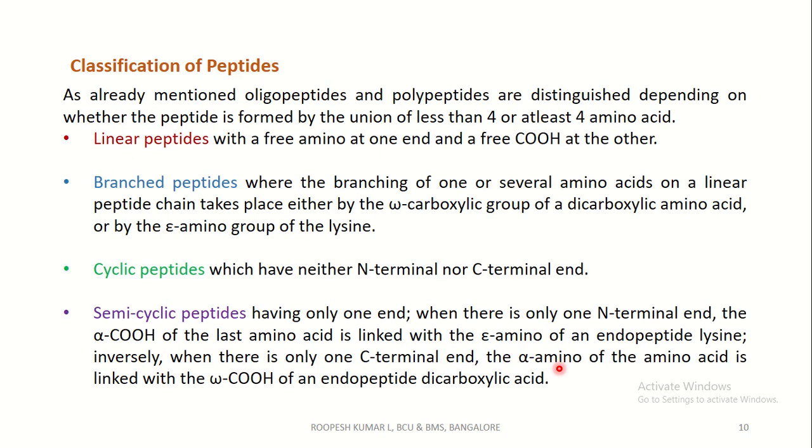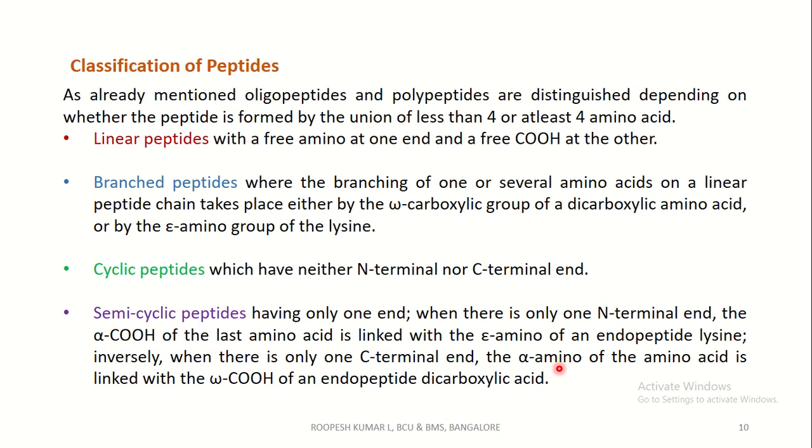Coming to the classification of peptides. As already mentioned, oligopeptides contain 4 to 10 amino acids, whereas polypeptides contain at least 4 amino acid residues, and they are distinguished depending on whether the peptide is formed by the union of fewer or more amino acids. Linear peptides have a free amino group at one end and a free carboxylic acid at the other. That is, it's a simple linear chain which has the amino group at one end and the carboxylic group at the other end.